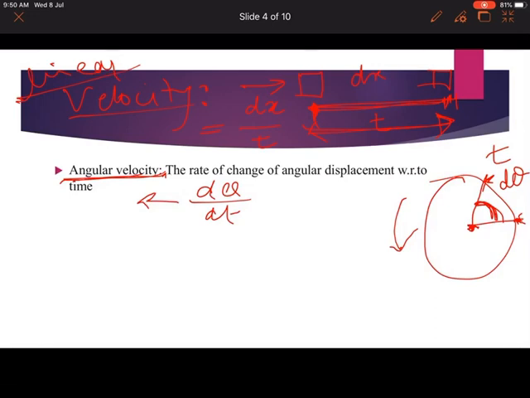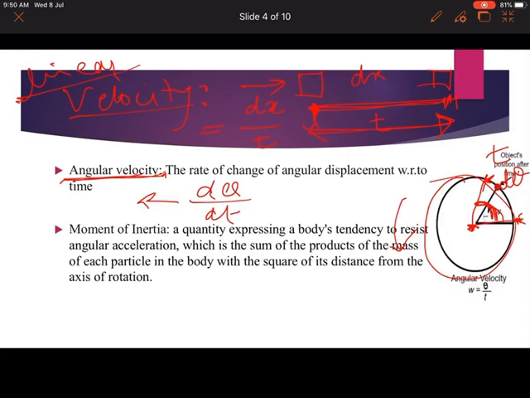Any confusion regarding this, you must make a comment. I will clear your concept, don't worry about it. Next is moment of inertia. Guys, this is most important, moment of inertia. Everybody think about it.